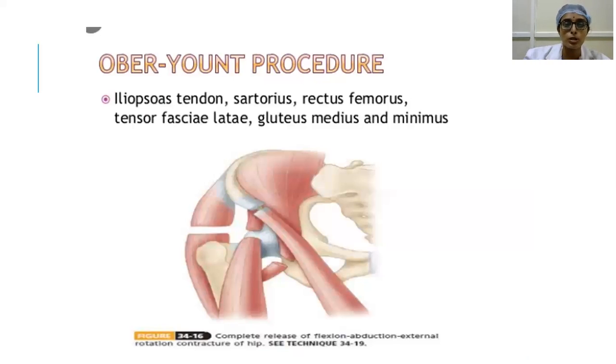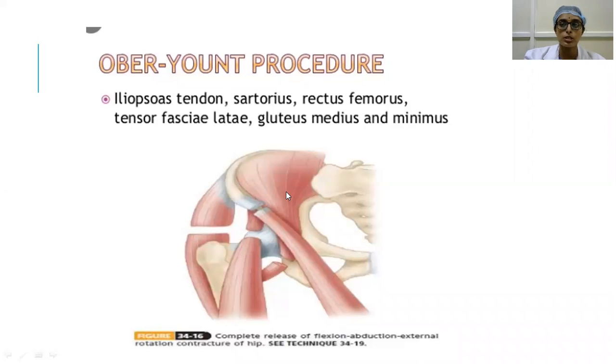So this is Ober-Sion's procedures. I am showing it with the cursor, where the attachments of sartorius, rectus femoris, gluteus medius and minimus, and then iliopsoas tendon are detached. So these attachments are released, so that the flexion contracture and abduction contracture are relieved. So this is one of the procedures.